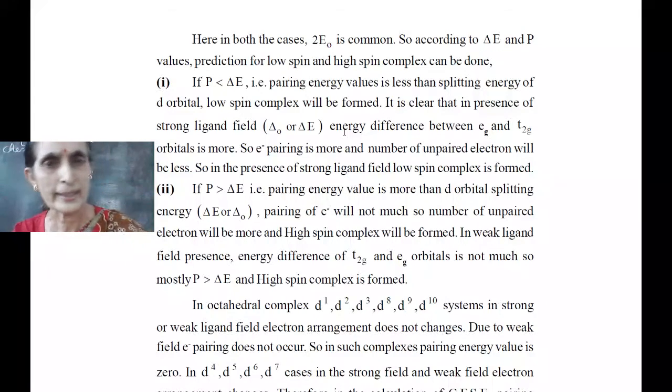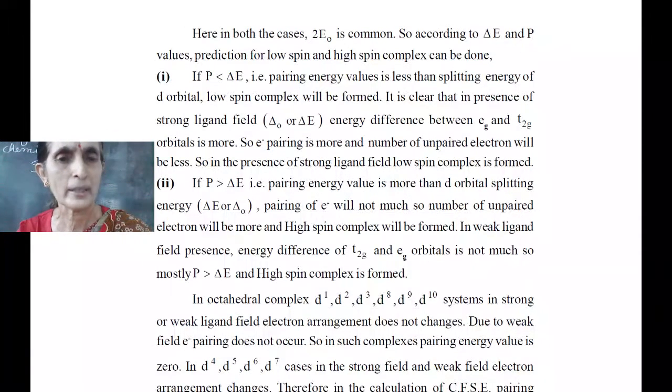If pairing energy is less than delta E, that is the splitting energy, a low spin complex will be formed. It is clear that in the presence of a strong ligand field, the energy difference between Eg and T2g is more. So electron pairing is more, and the number of unpaired electrons will be less. So in a strong ligand field, a low spin complex is formed.